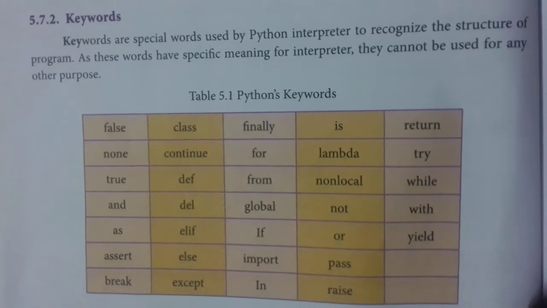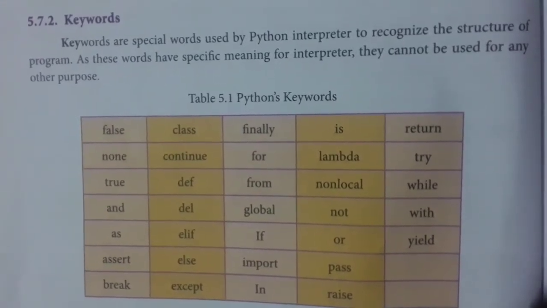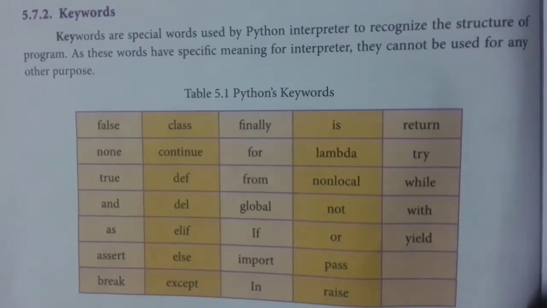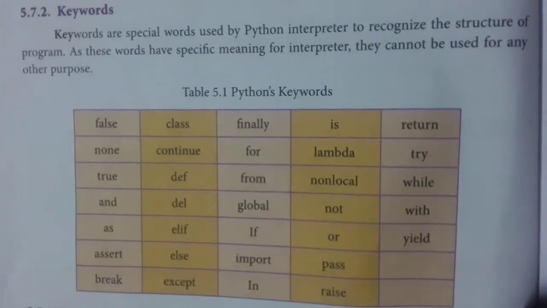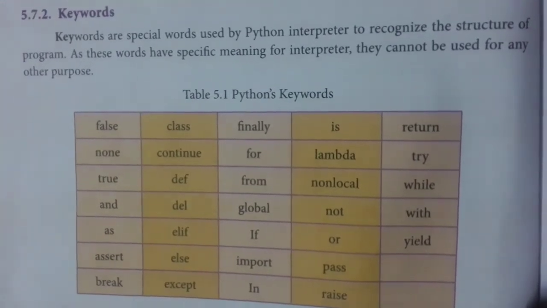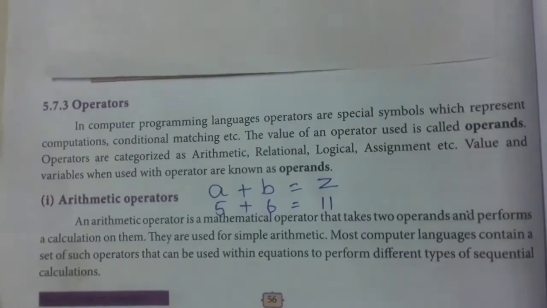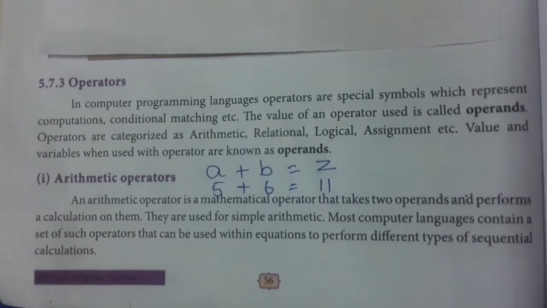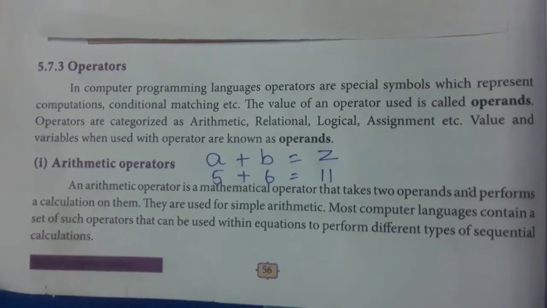Next one is keywords. Keywords are the special words used by the Python interpreter to recognize the structure of the program. So all these keywords cannot be used as identifiers, and only whenever it is essential, only at that time it has to be used. Next one is operators. Operators are the special symbols which represent computation, conditional matching, etc.